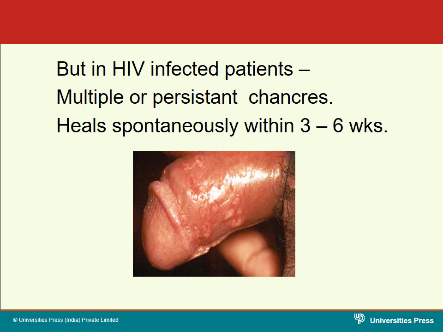In this diagram, you are able to see the chancres, not a single ulcer. You see multiple ulcers. That means the patient is having HIV. Then only you can see the multiple chancres. Usually you will see a single chancre in syphilis, not multiple. Only in HIV you will see multiple chancres.